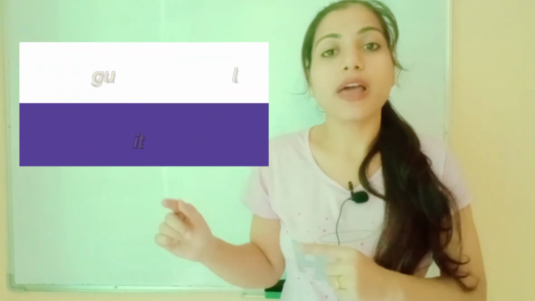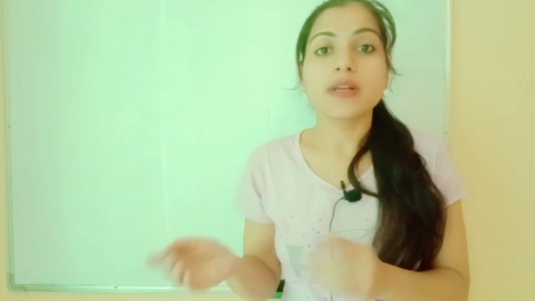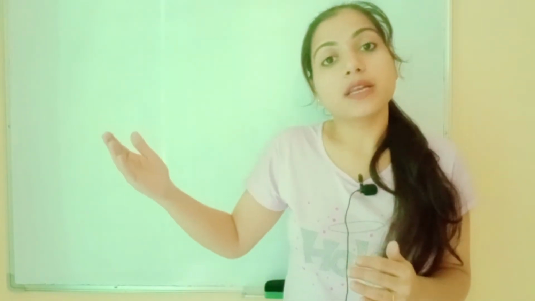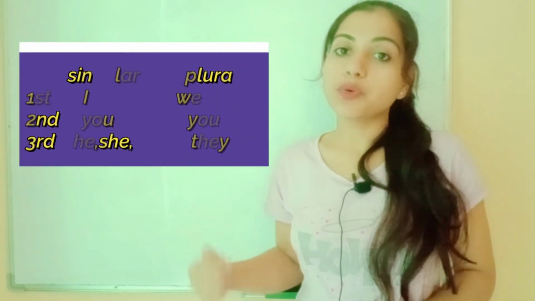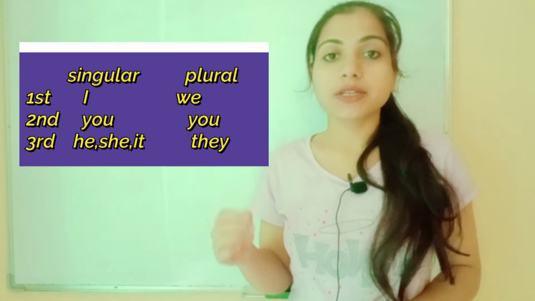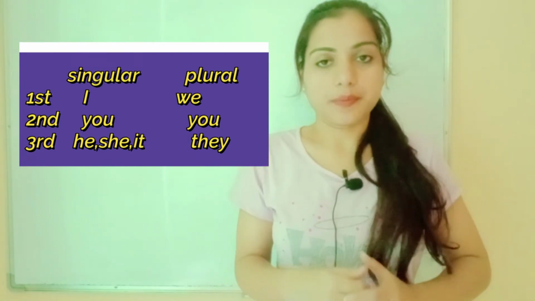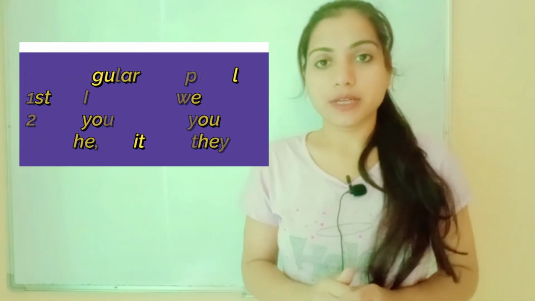He dances very well. He goes to school. She writes very well. She cooks very well. When I say the third person, I mean he, she, it. And we use persons in singular form and plural form. For example, I, we, you, he, she, it. In plural form, they. I hope you understand.